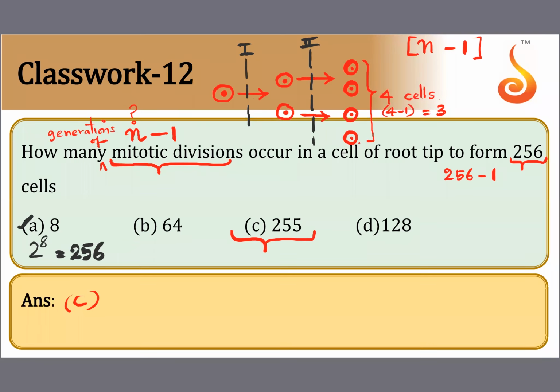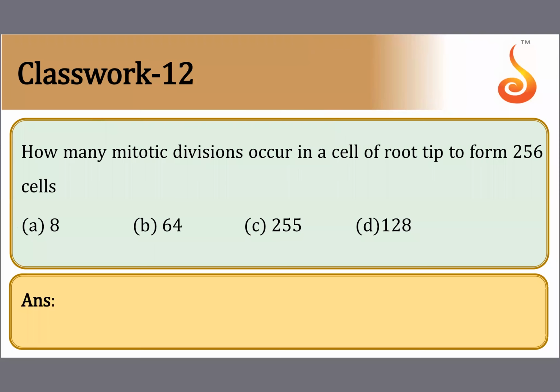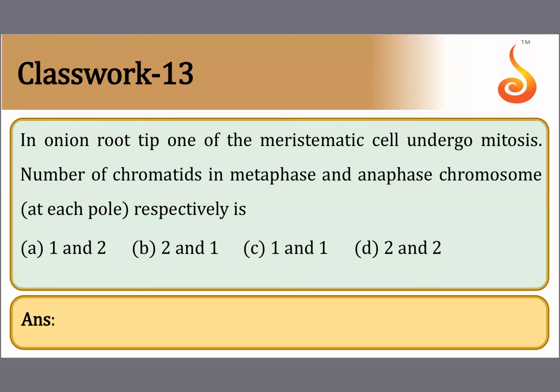However many cells are there in the end, minus 1 will give you the number of mitotic divisions. Okay, this you answer. Number of chromatids. I was telling you, a lot of questions are based on the number of chromatids. Number of chromatids in metaphase and anaphase they are saying.